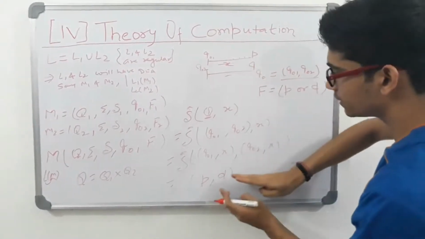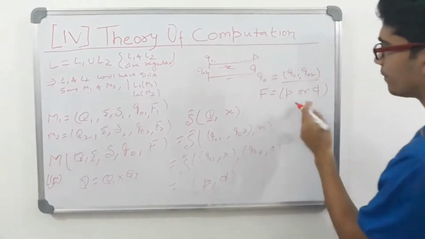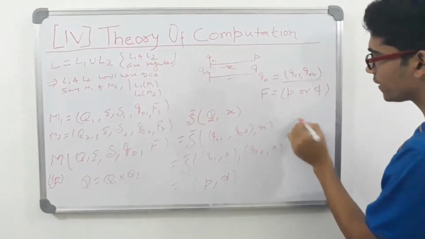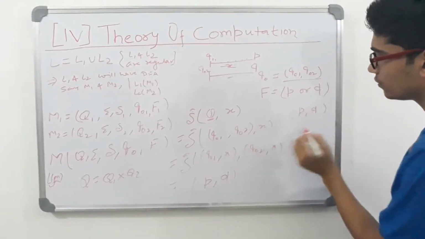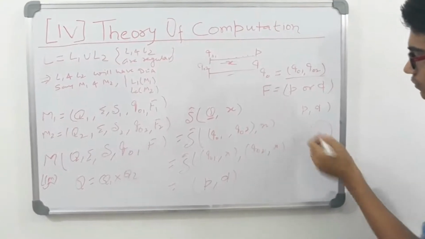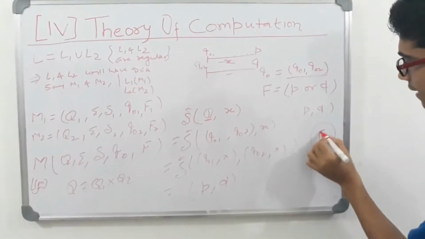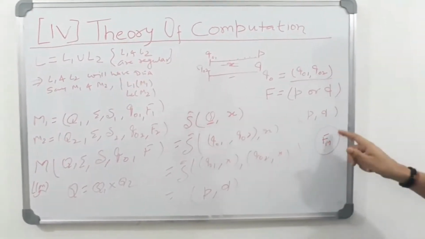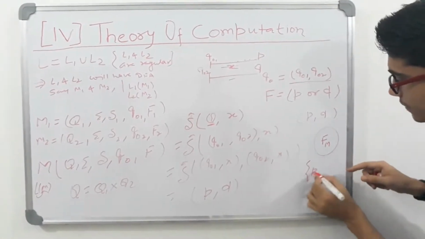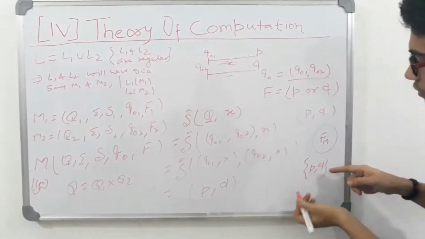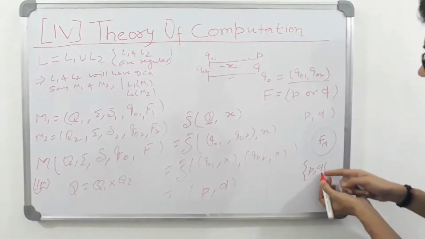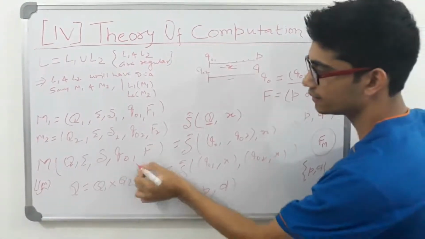Because we are clubbing P and Q, our final states, so the set of final states, suppose I name it Fm, is P or Q, isn't it? So either we reach P or we reach Q, we are reaching a final state in this case.